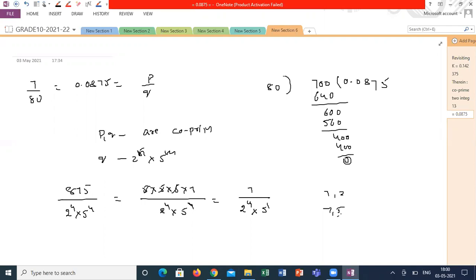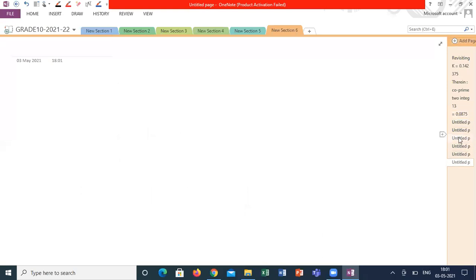So finally, you are writing it in the form of p by q, where q is made of factors of 2 and 5 with some positive integer powers, and p and q are always co-primes. That's what this theorem says. So any terminating decimal expansion can be written in the form of p by 2 power n into 5 power m, where p is co-prime to 2 and 5. I can go for the next theorem based on this. One more theorem.